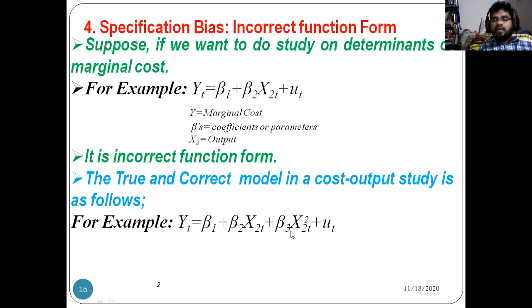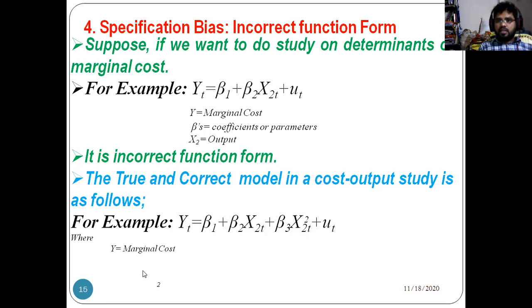Then we need to take another variable into consideration, the squared variable, nothing but output squared. This is the correct functional form. So generally we will go with this formula, but most scholars don't know that. So in cost output analysis you need to consider this kind of functional form.